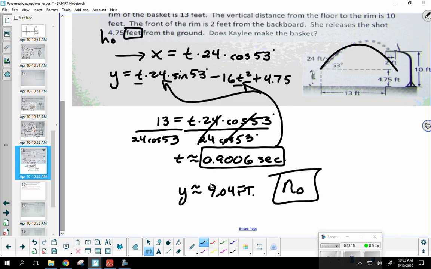Okay. Now, if you are interested, if you look at the notes on the website, I did solve it the other way. I didn't solve it this way. So if you are interested, you can take a look. I walk you through the entire process. Okay, but either way, she's not going to make it.